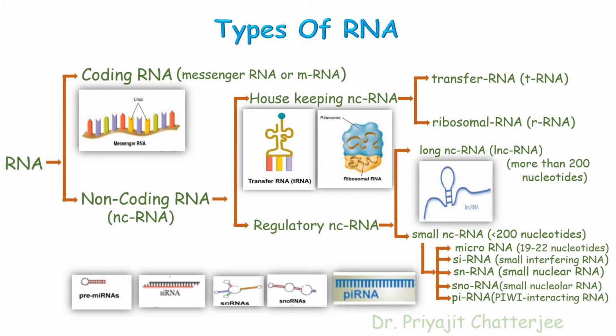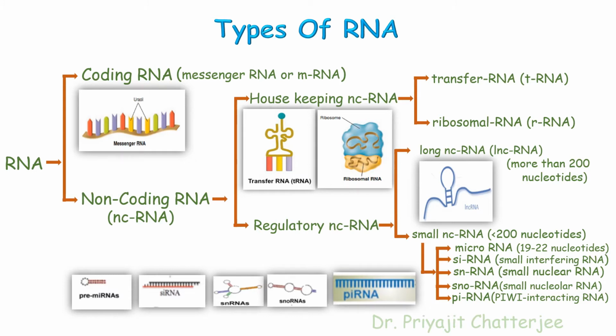Among these three types of RNA, that is messenger RNA, transfer RNA and ribosomal RNA, which are the major types of RNA, tRNA is the smallest and ribosomal RNA is the largest in size. Among the regulatory non-coding RNA, one type is long non-coding RNA, that is more than 200 nucleotides long, and the other is small non-coding RNA, the length of which is less than 200 nucleotides.